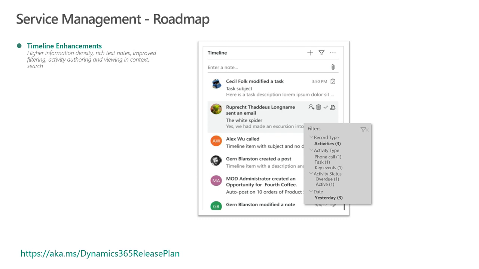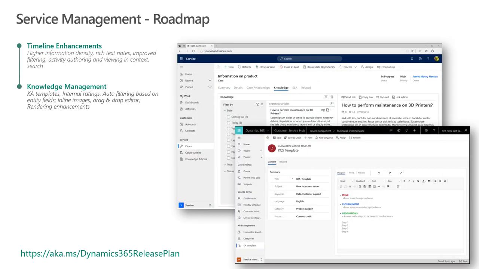And not just view the activity, but also create an activity inline which will only expand to the width of the timeline control or to the size of the timeline control. So that's an important area of investment. Around knowledge management, we are making a bunch of investments. Some of those include knowledge article templates, the ability for agents to rate internal knowledge articles or knowledge articles that they would see and provide feedback on.